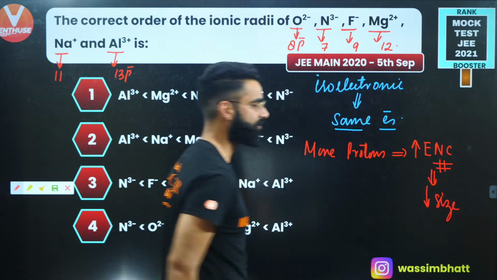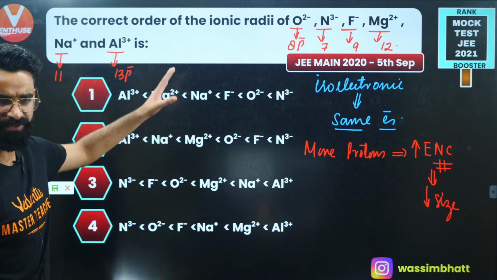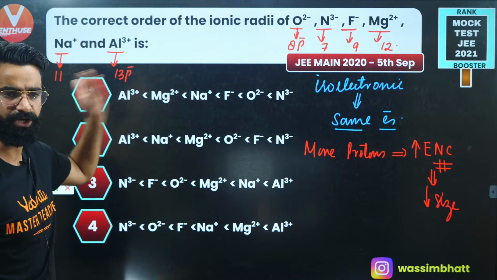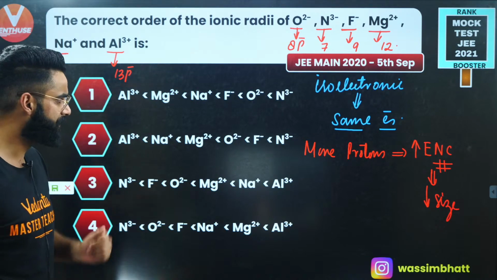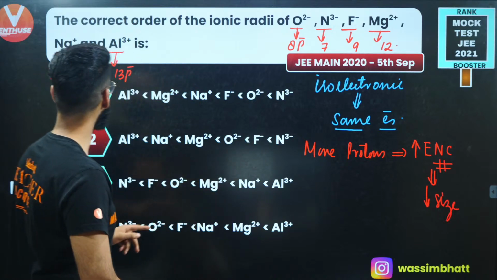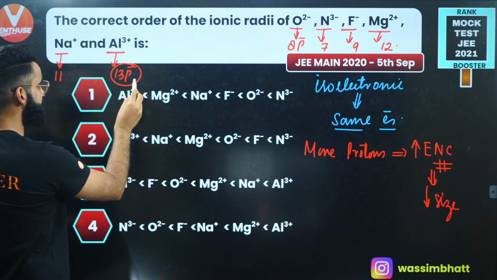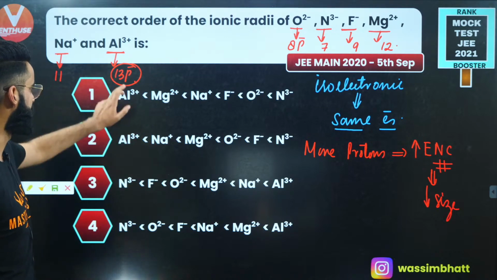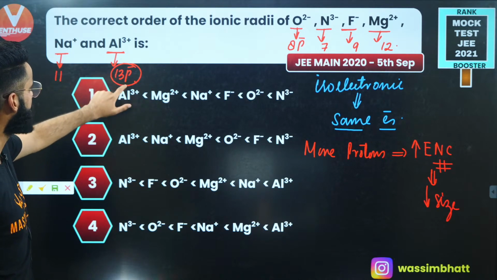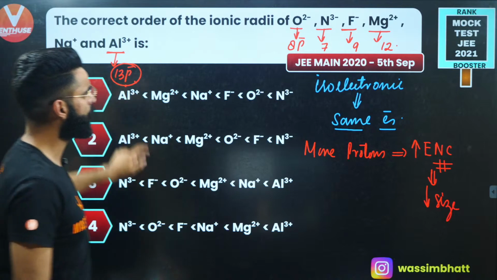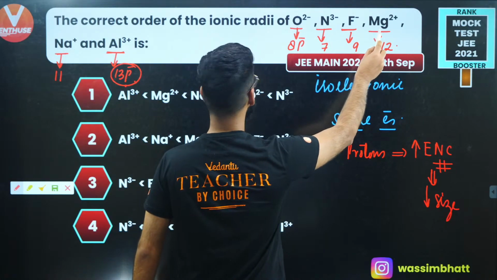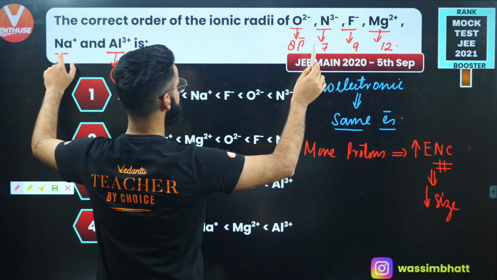So people, on the basis of the number of protons present in all these species, we can clearly give the order of the ionic radii, okay? Since the maximum number of protons are present in aluminium, 13 protons, its effective nuclear charge will be maximum and its size will be minimum, right? So aluminium has got the minimum size, followed by Mg di-positive, followed by Na positive, right?